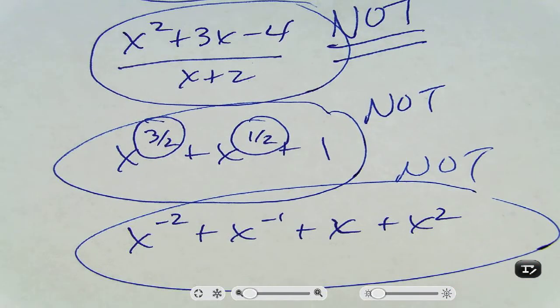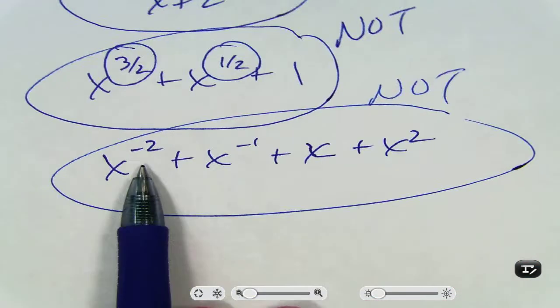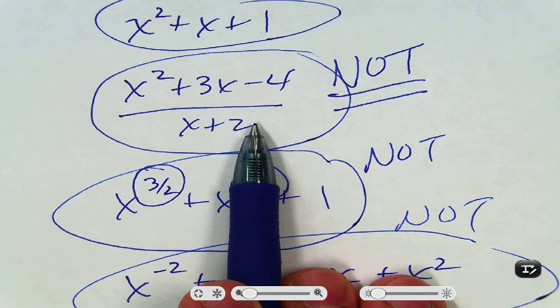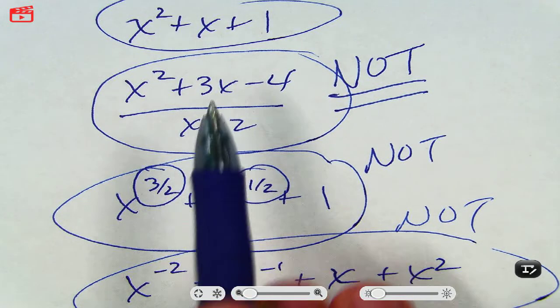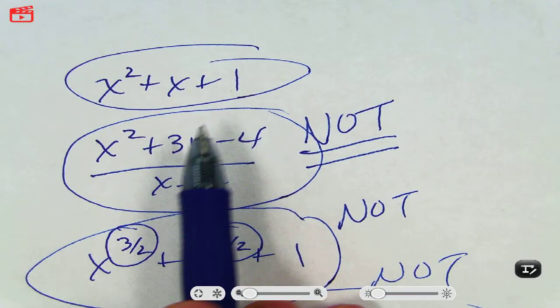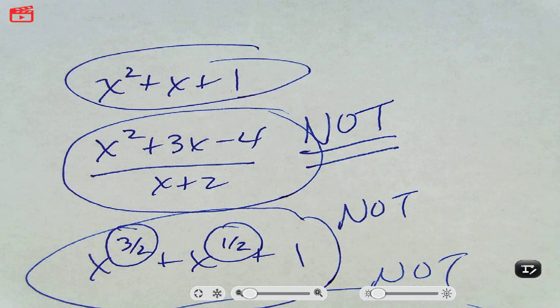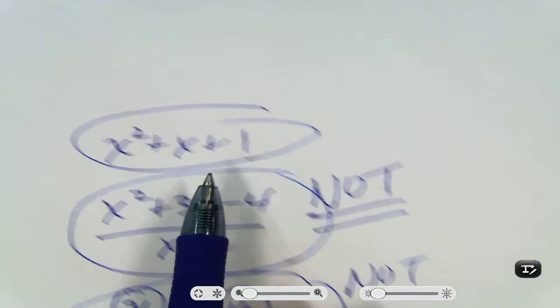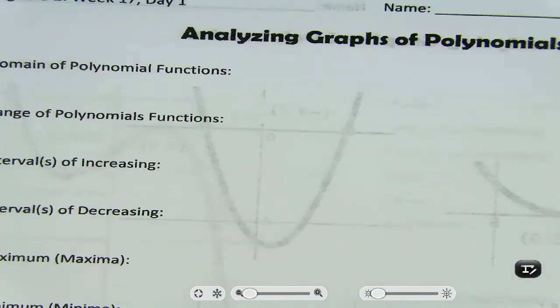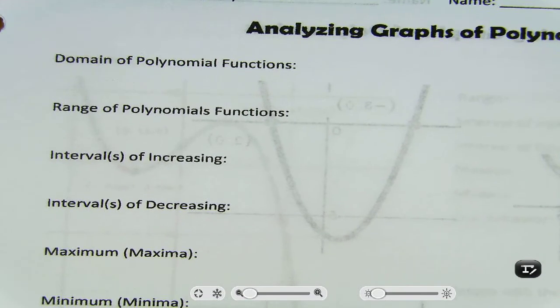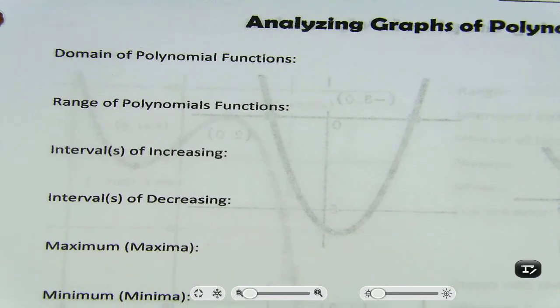So you can't have fractional exponents, you can't have negative exponents, and you can't have fractions with variables in the denominator. You can have variables in the numerator, you can't have variables in the denominator. So polynomials are actually very well behaved. They're the nice functions. Nothing crazy happens on them. It's as nice as they're going to get. What are those not nice things called? Other functions. There's all kinds of them.